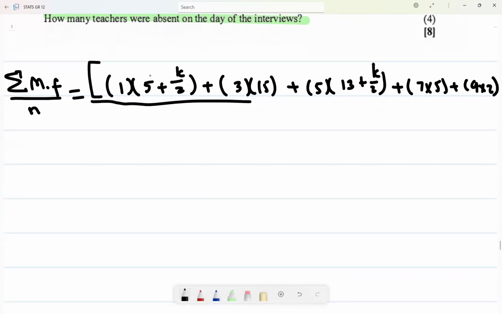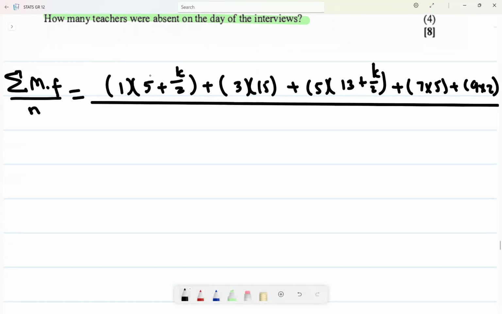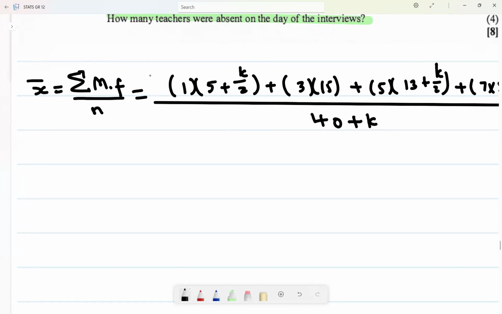All divided by the number of people, they were the teachers thereof. Can you see now? Teachers, initially they were 40, but now we have to include those k teachers that we did not see. Again, so it's going to be what? 40 plus k. But we were told that they are the same as what?